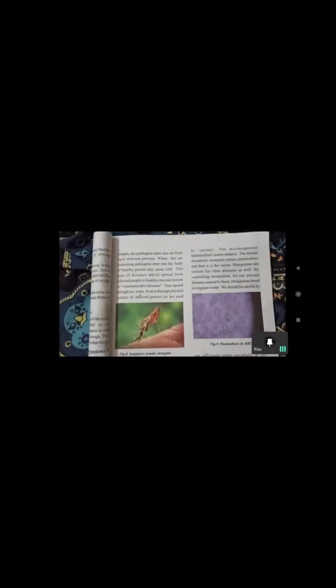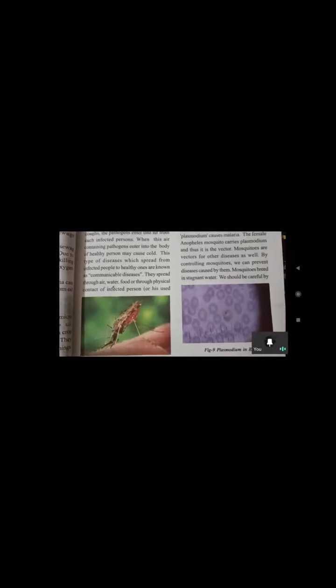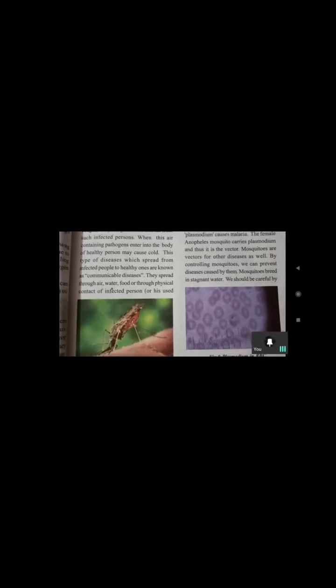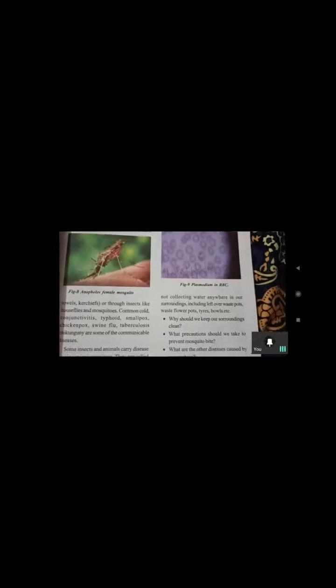Mosquitoes breed in stagnant water. We should be careful not to let water collect anywhere in our surroundings, including leftover waste parts. If these waste parts are left like that and used after a long time, due to that there will be chances of malaria. So we need to follow some precautions to avoid mosquito bites. For that we need to use some natural therapy, not chemical. All Out, Good Night, these are all chemical products.